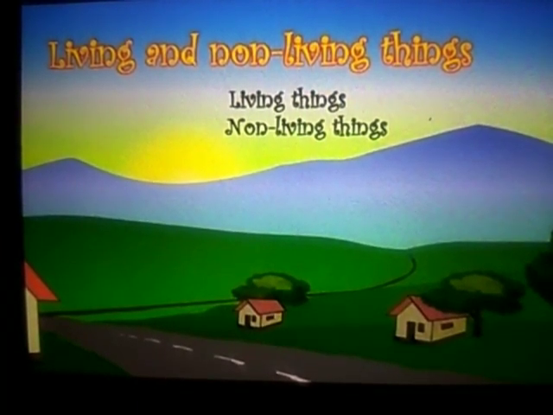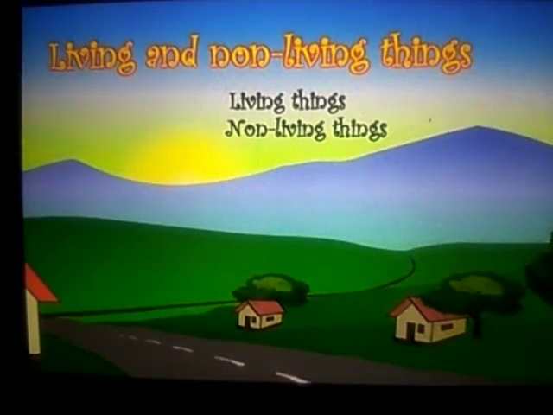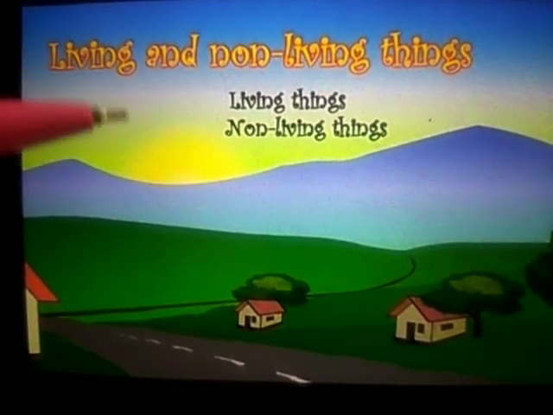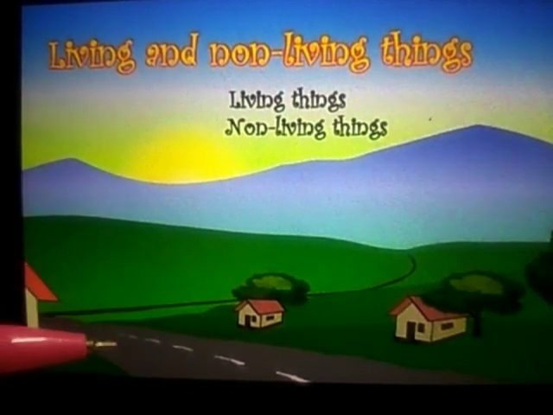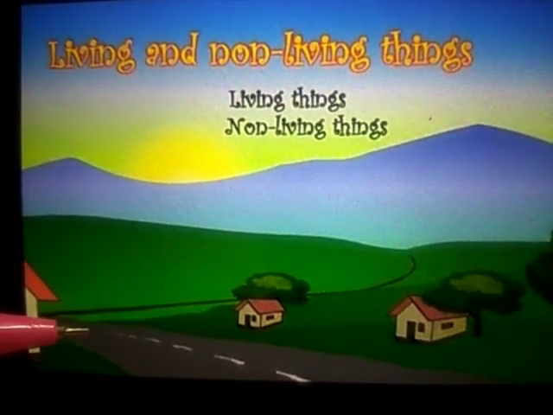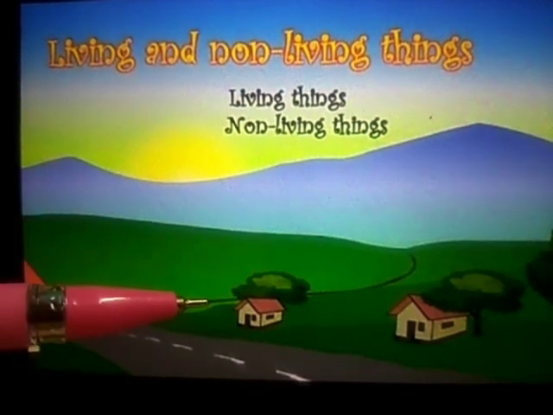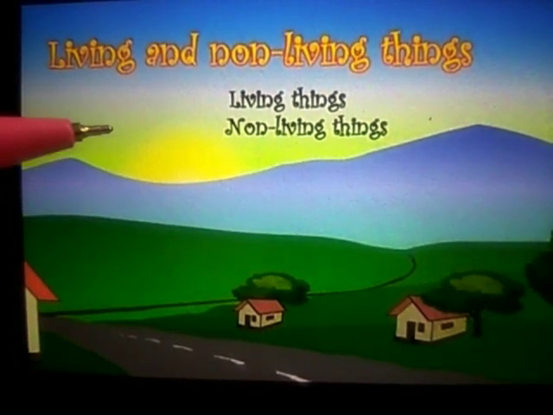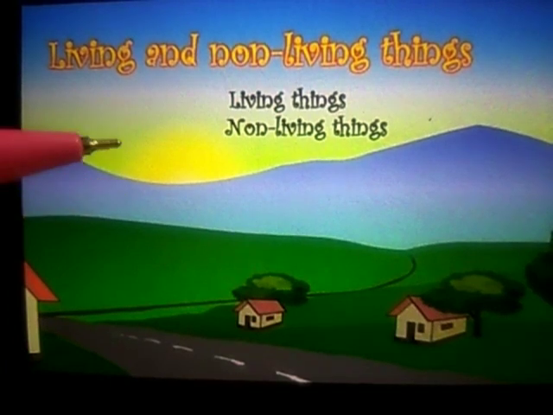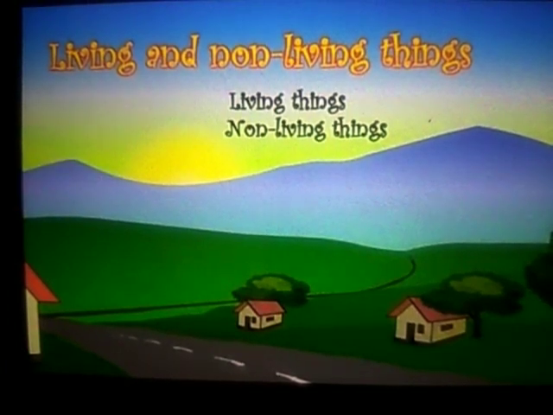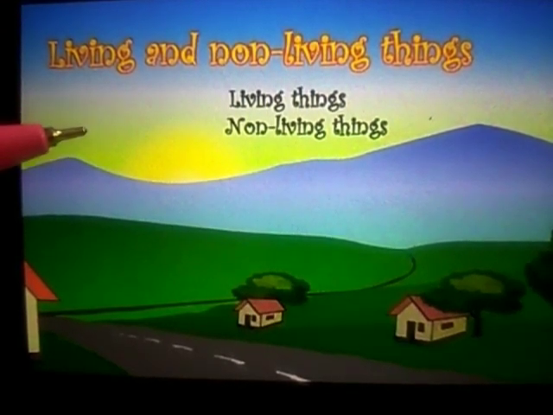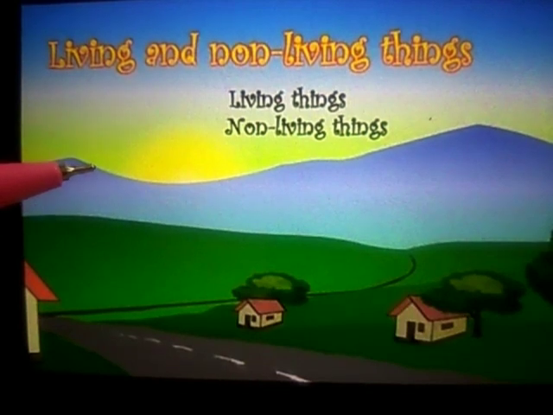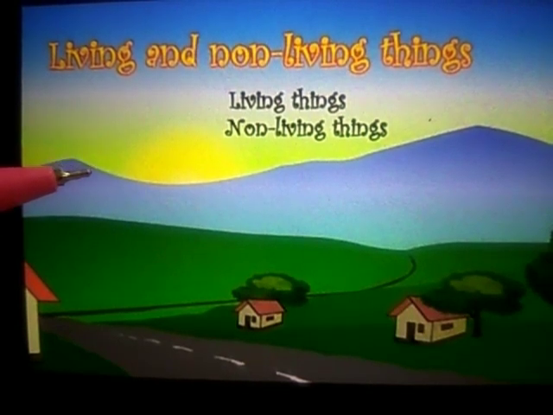Then non-living things. Non-living things do not have life. For example, mountains, sun. They all are non-living. They do not have life. This road, can you see? It does not have any life. House, pen, pencil, all these are made by man. Non-living things like pen and pencil are made by man and they do not have life. There are a few non-living things like mountains. They are natural things but they do not have life.